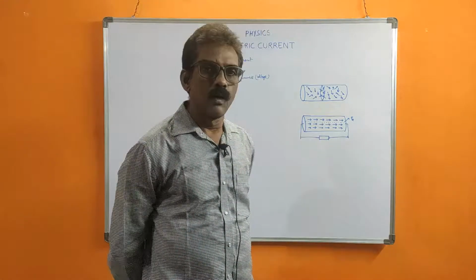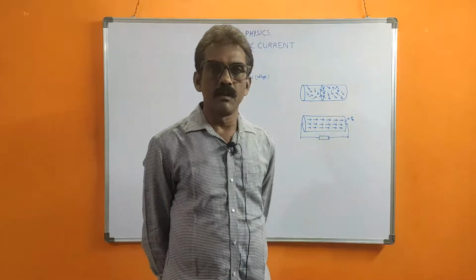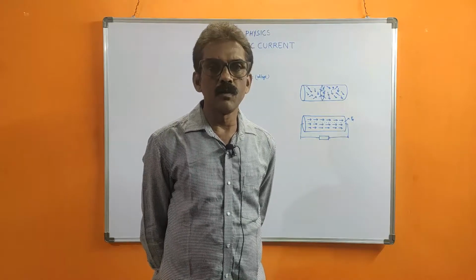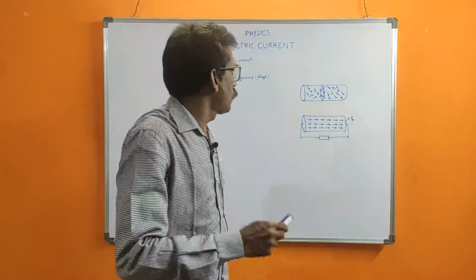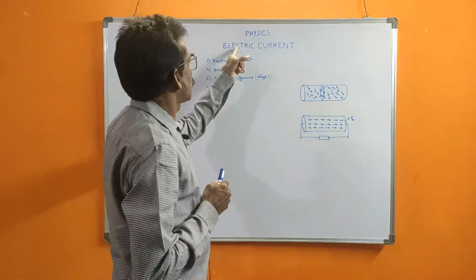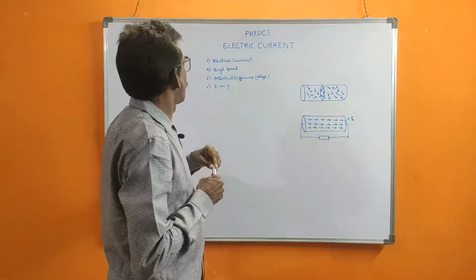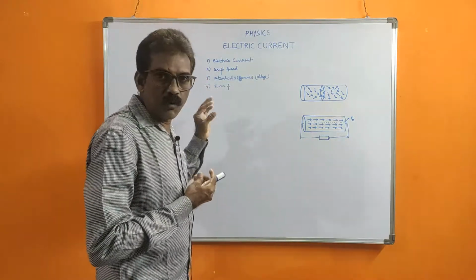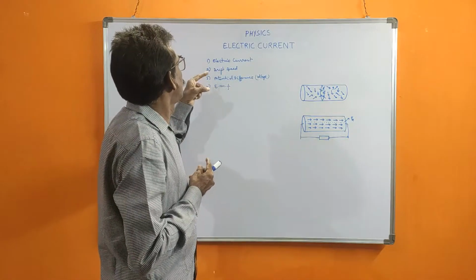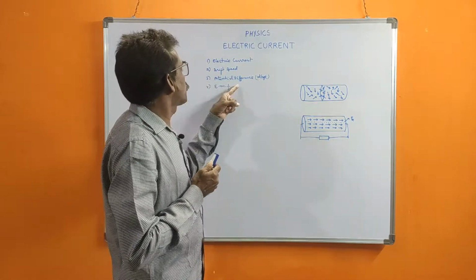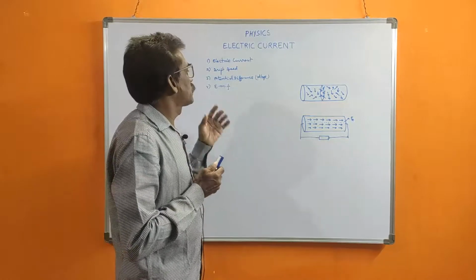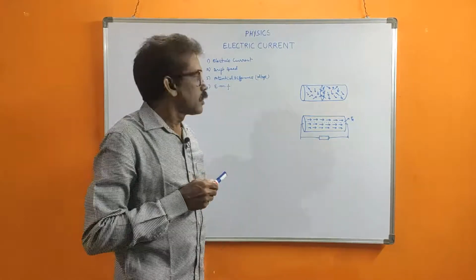In this video, I want to explain about the topic electric current regarding the physics subject. Now, I want to explain about electric current. In this chapter, I want to explain the topics electric current, drift velocity, potential difference, EMF. These topics I want to explain from the beginning.